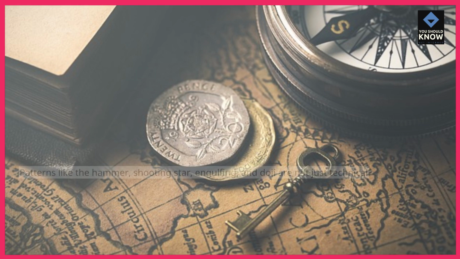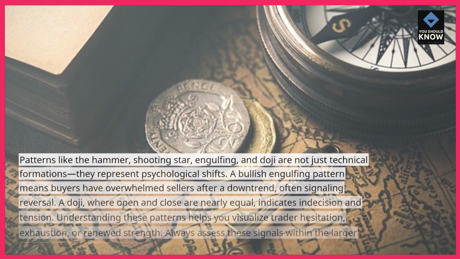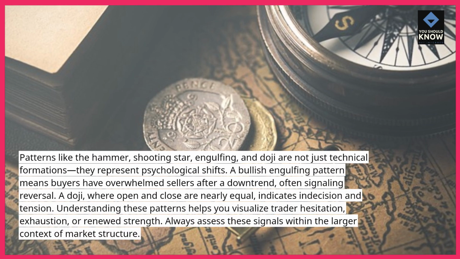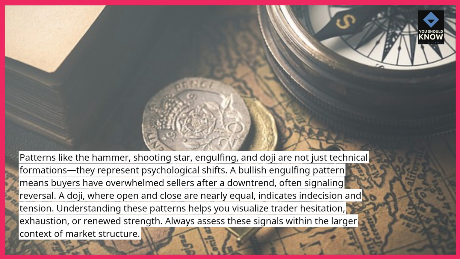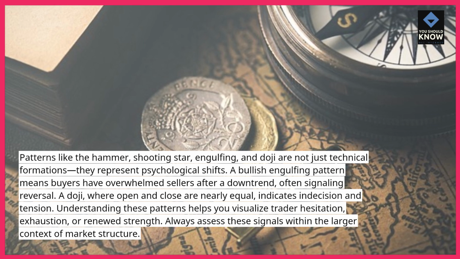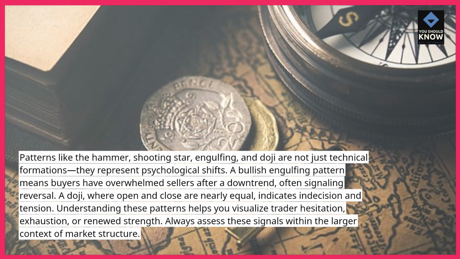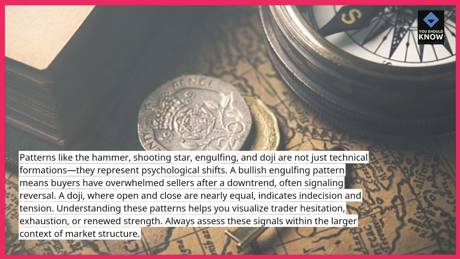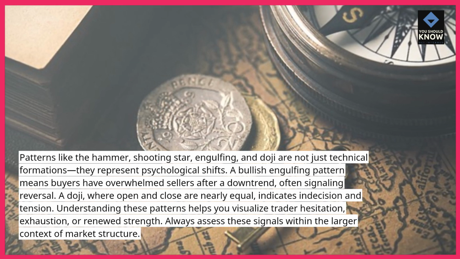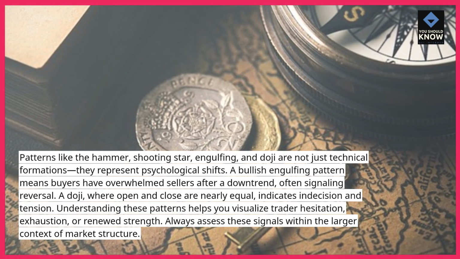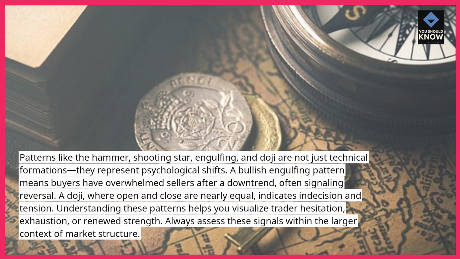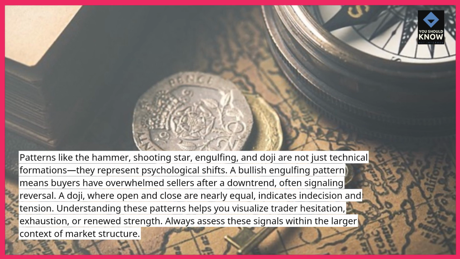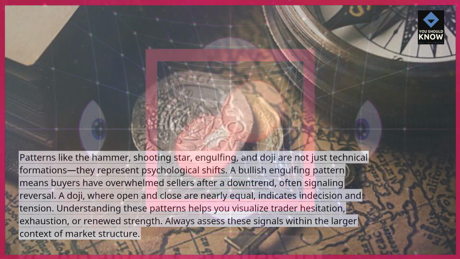3. Learn key reversal candlestick patterns. Patterns like the hammer, shooting star, engulfing, and doji are not just technical formations, they represent psychological shifts. A bullish engulfing pattern means buyers have overwhelmed sellers after a downtrend, often signaling reversal. A doji, where open and close are nearly equal, indicates indecision and tension. Understanding these patterns helps you visualize trader hesitation, exhaustion, or renewed strength. Always assess these signals within the larger context of market structure.